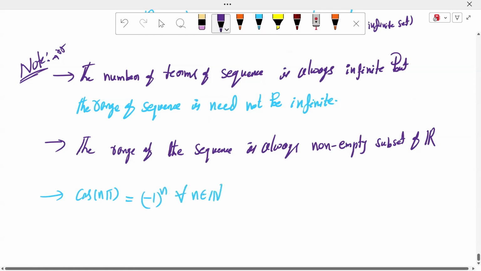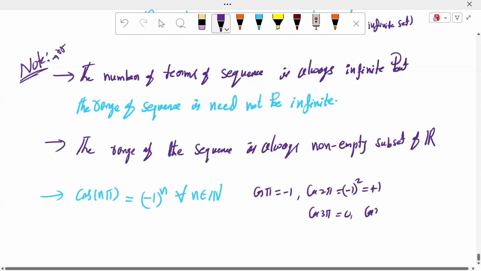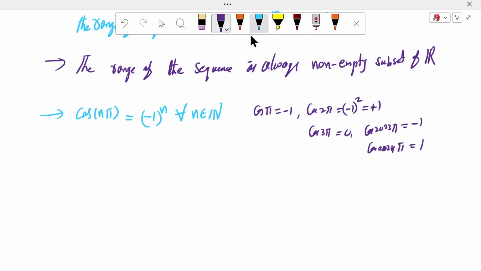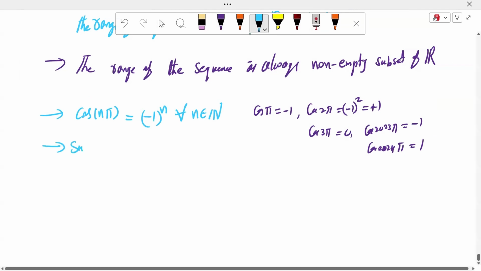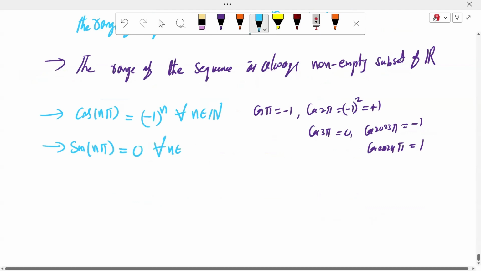For example, cos π is -1. Cos 2π, sir, is (-1) to the power 2, which is nothing but +1. Cos 3π is -1. Cos 2023π is nothing but -1, sir. Cos 2024π value is +1, sir. Is it clear, sir? Cos nπ is equal to (-1)^n. What is sin nπ? Yes, sir, sin nπ is equal to 0 for all n belonging to the natural numbers.